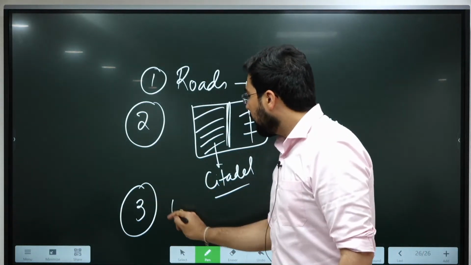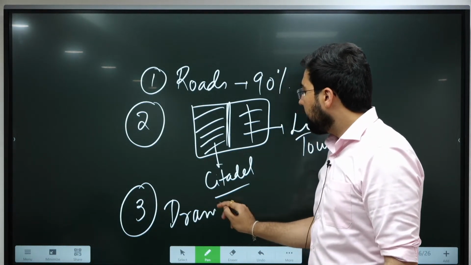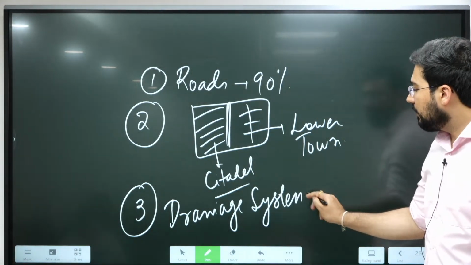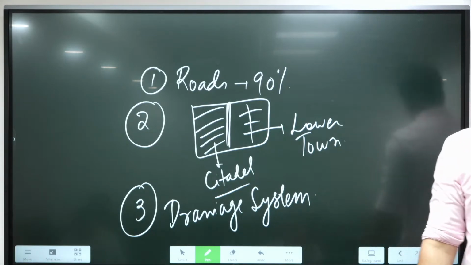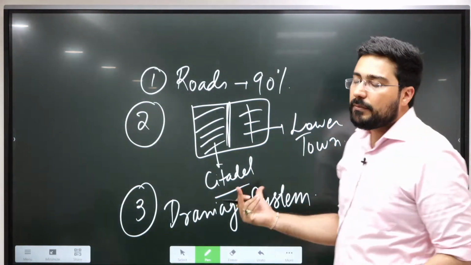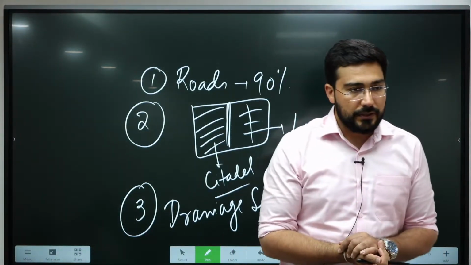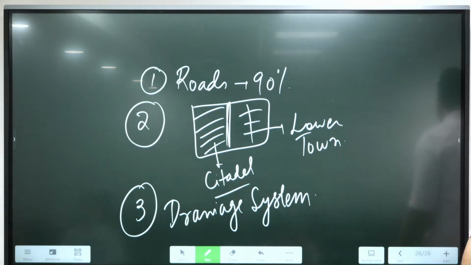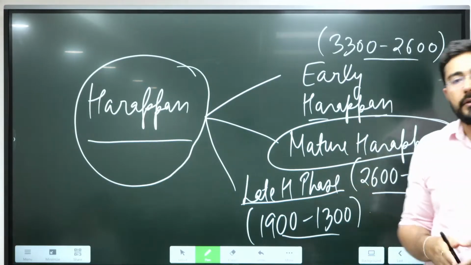They had a very good drainage system. So the major characteristics of any urban city can be seen in the Harappan civilization. But such things were not there in Mesopotamian civilization. Such refinement was not there. That's why we do not consider that theory.